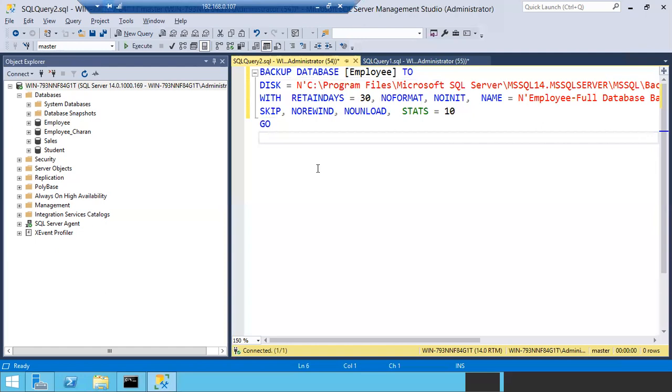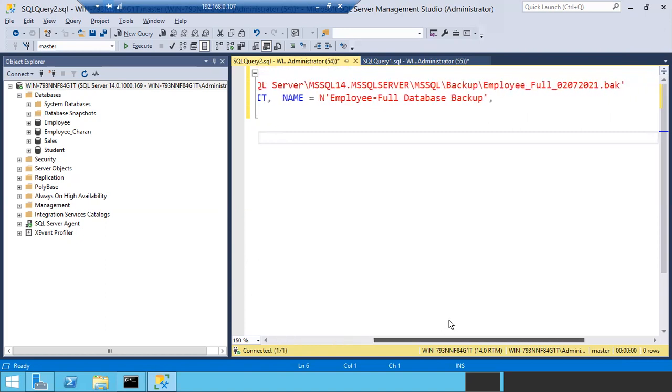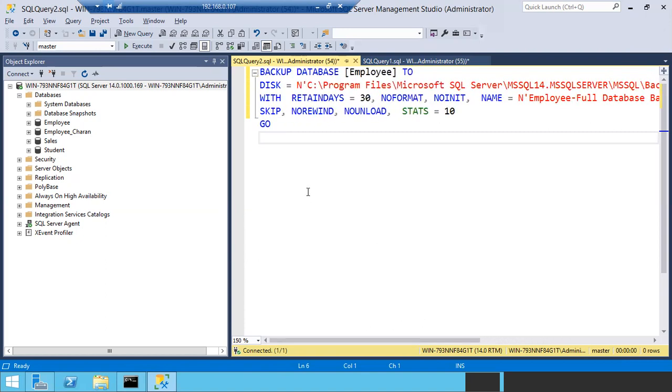Would it overwrite? Successful and it would overwrite. Are you sure? Did we choose the overwrite option? We didn't, but it will just take it, because we already took the backup on that location. It won't throw any error, I think.